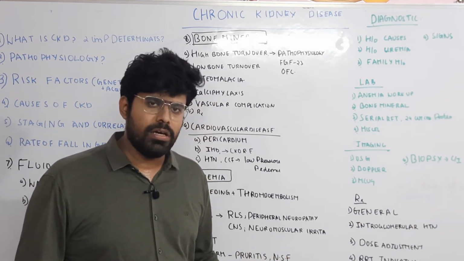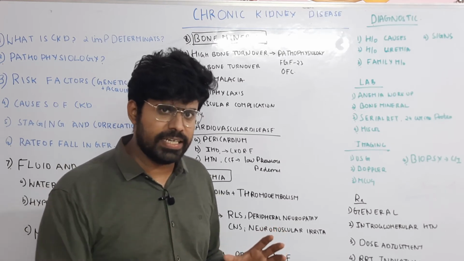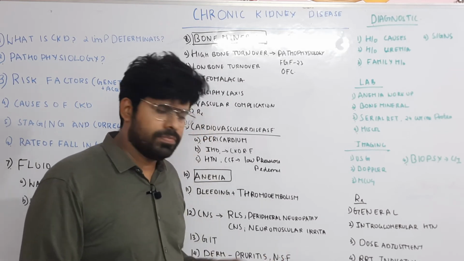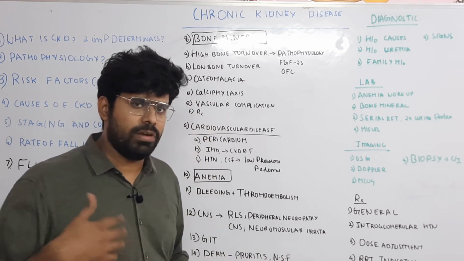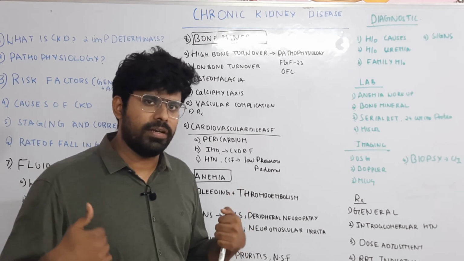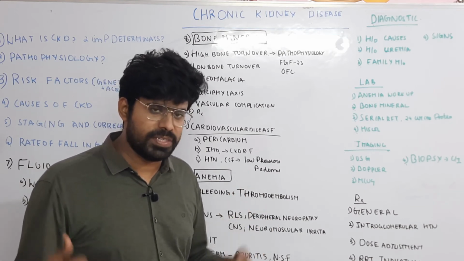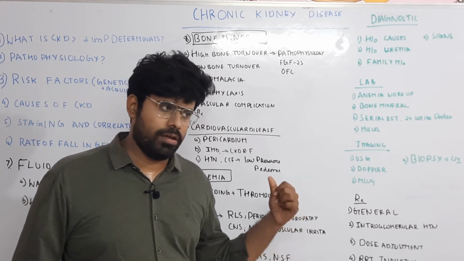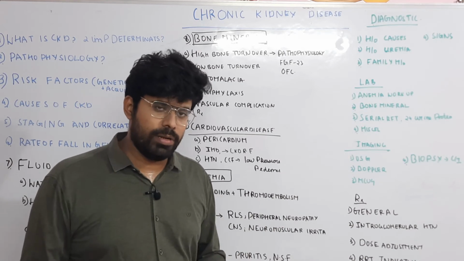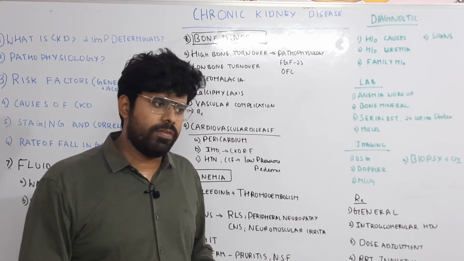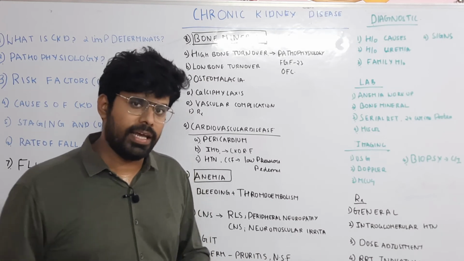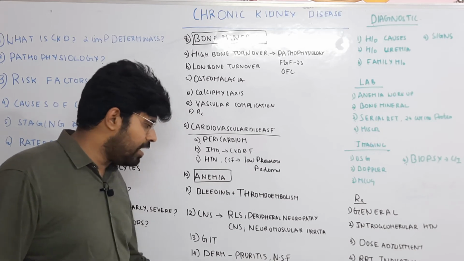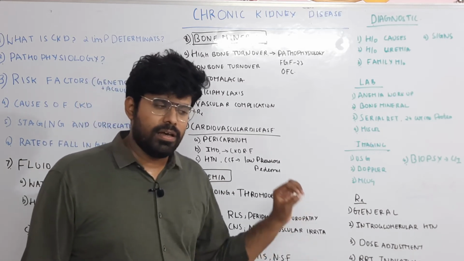In a CKD patient with eGFR less than 30 ml per minute, if the patient is given gadolinium contrast, this patient will develop diffuse subcutaneous inflammation of the arms and legs. It is a very devastating condition. This can be prevented by not giving gadolinium in CKD patients, or once you give the gadolinium and take the MRI, you have to quickly take the patient for dialysis post MRI, even if the patient is not on dialysis. Then the endocrine manifestations, first diabetes mellitus.